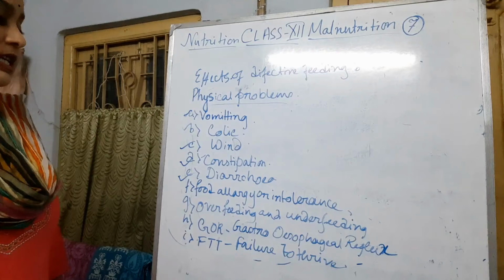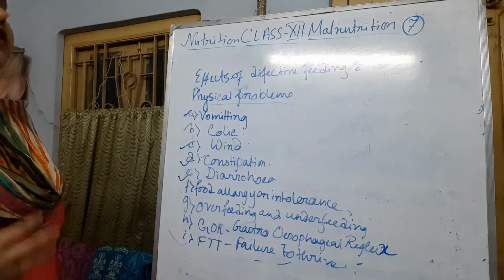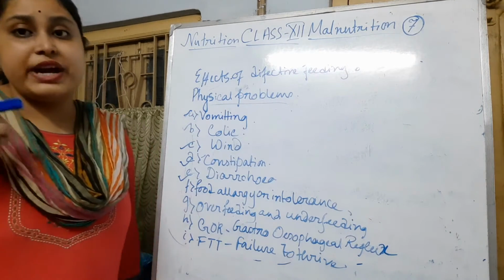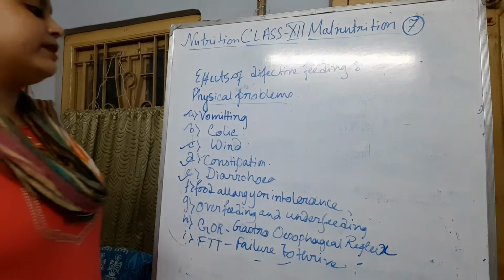If they take this type of food, responses can be seen like breathing problems, itching, reddening and rashes. The same things can happen to children also.